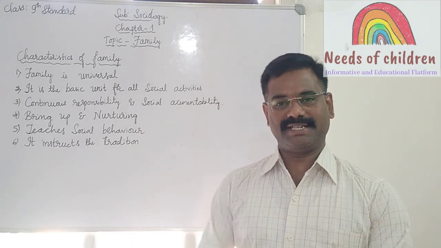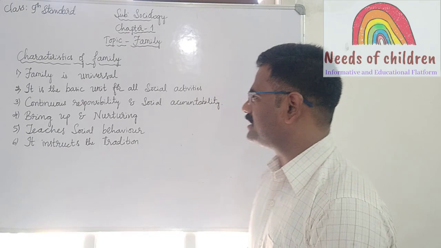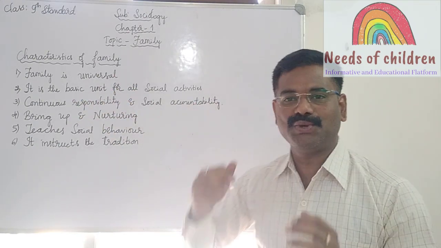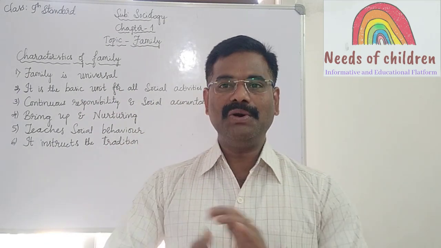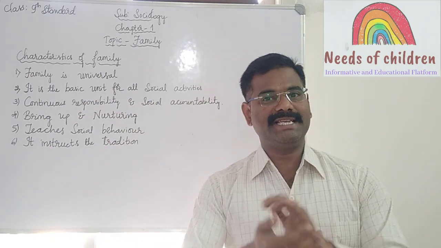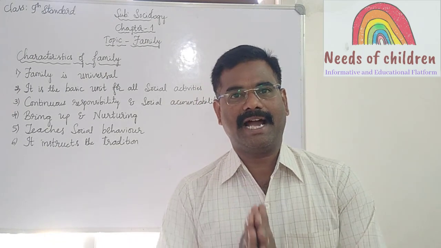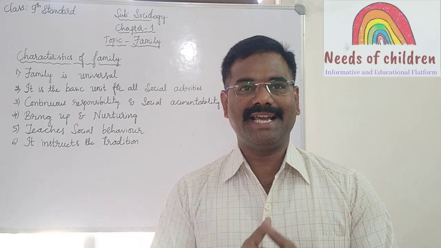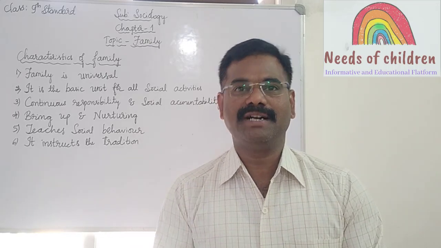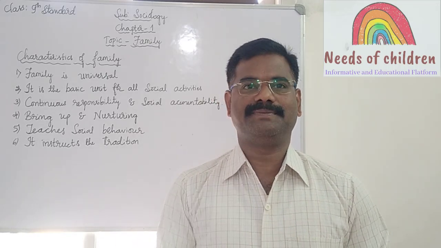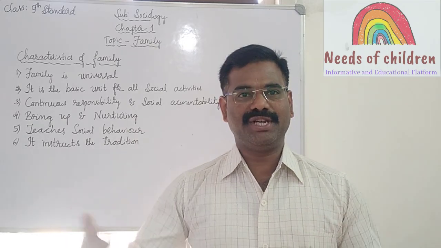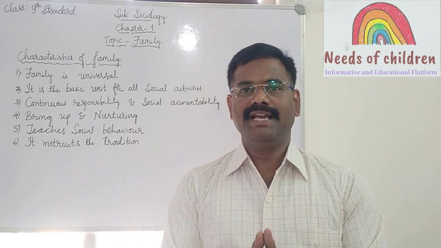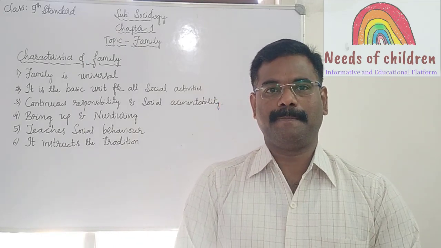Family is universal. And the second point is that it is the basic unit for all social activities. How does it become a basic unit for all the social activities? Every activity of social institutions starts from family. The political, the economical, the educational and several other activities of the society begin from the family.